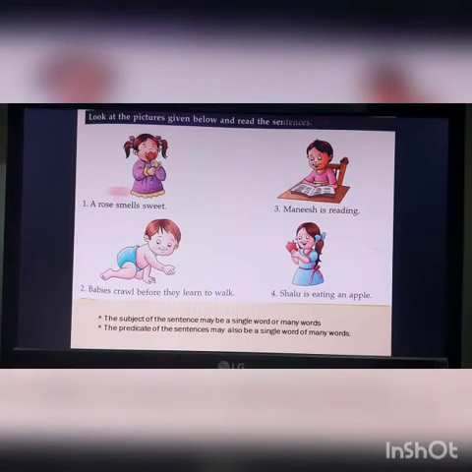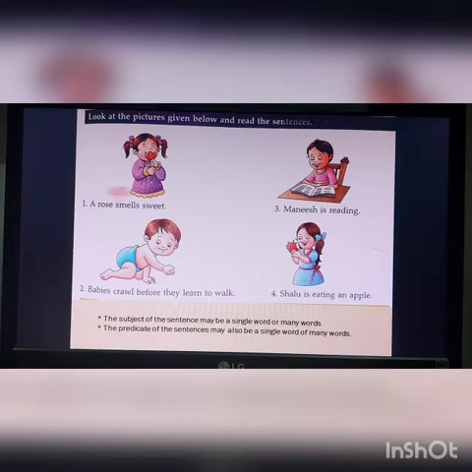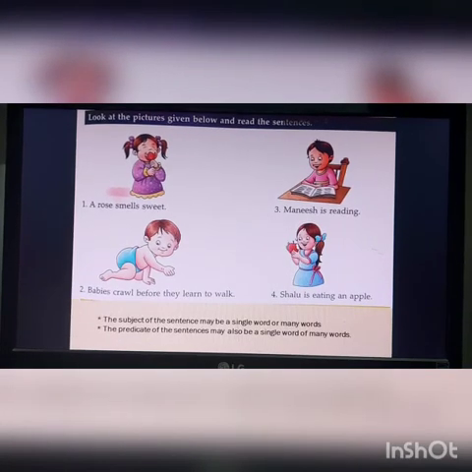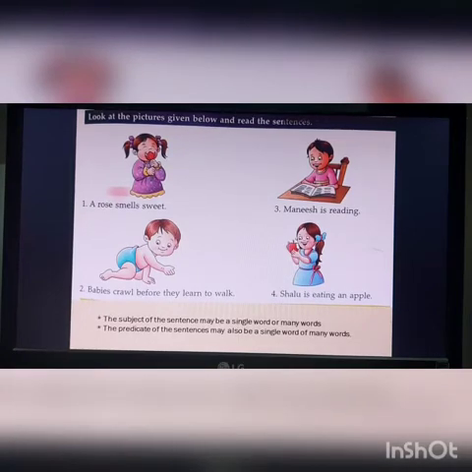Who is the doer? Babies are the doer. So in sentence number 2, babies is the subject and crawl before they learn to walk is the predicate. Number 3, Manish is reading. Manish is the subject here. Is reading is the predicate here. And number 4, finally, Shalu is eating an apple.